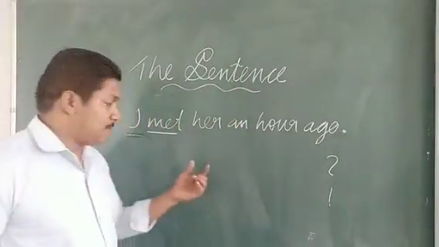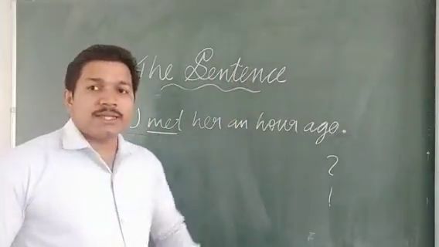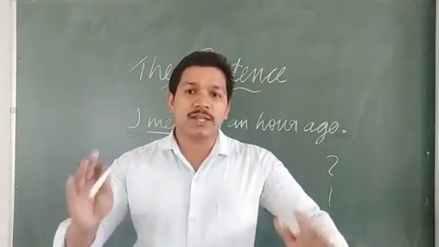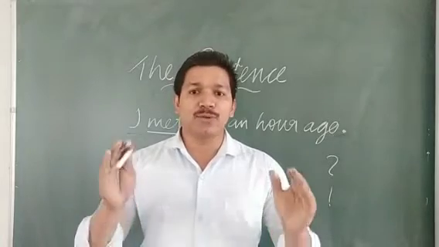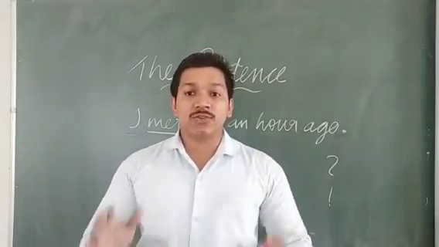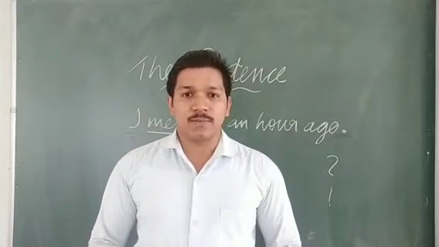Okay, so in this sentence we can say that this is a complete sentence because there is a verb in it. So if we have to give a complete meaning for a sentence, we can say that there should be a verb in that sentence. So it is compulsory that there should be a verb.